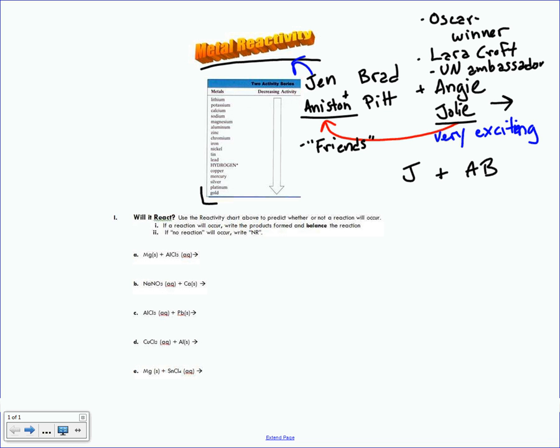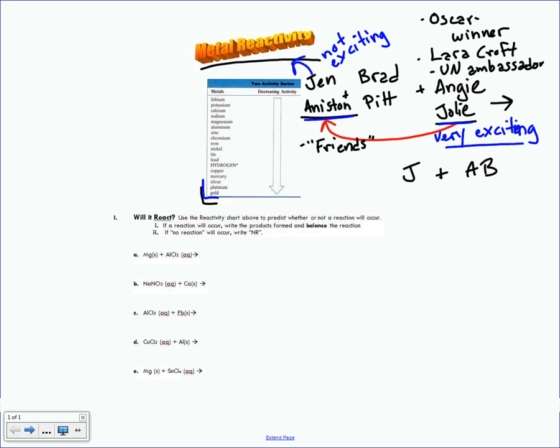Jennifer Aniston: not exciting. She's very nice, I'm sure. Again, remember, she's a very nice person, but we're just breaking them down to their stereotypes. It turns out that the very exciting woman is the one who got to end up with Brad Pitt. And you can apply this story to chemistry in a very specific way. Just like Angelina Jolie is more interesting than Jennifer Aniston, certain metals can be more exciting than other metals.